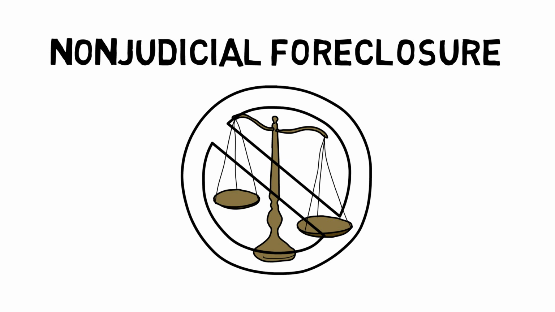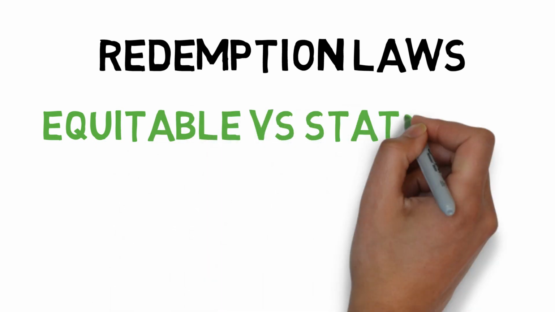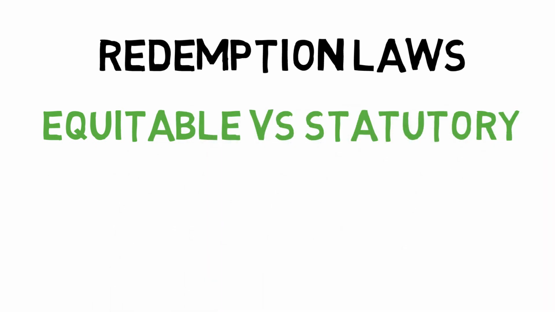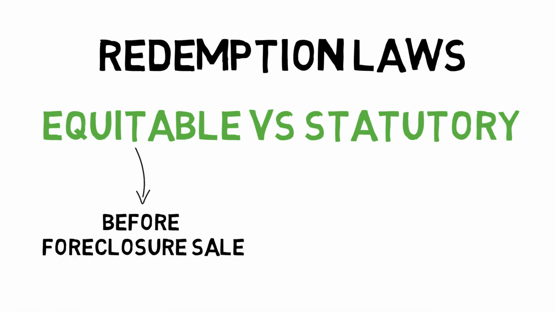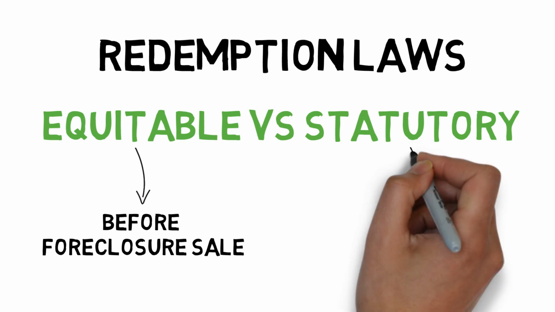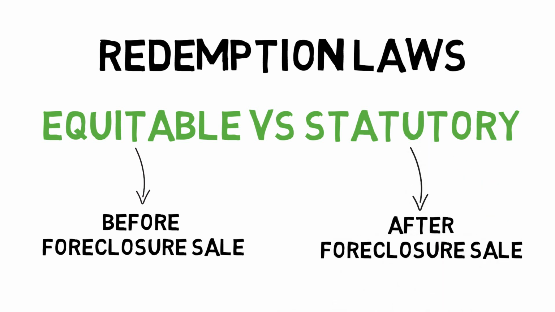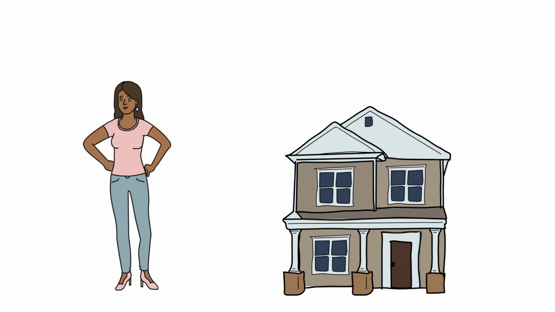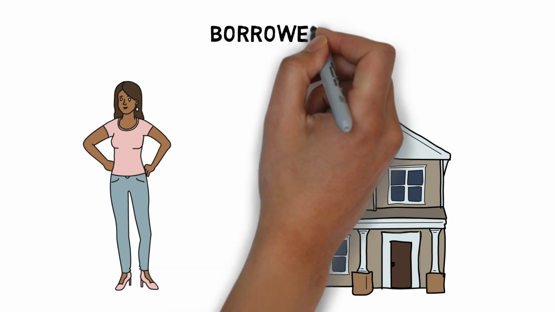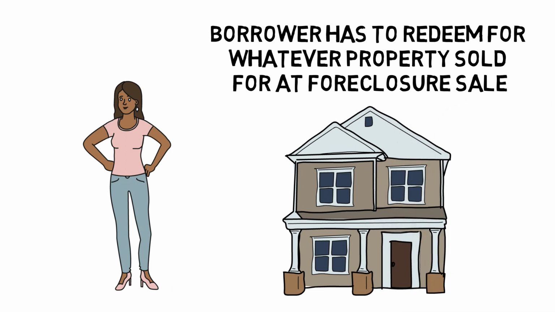Even if a person is foreclosed upon, most states have redemption laws. Redemption means to redeem or buy back. Let's contrast equitable versus statutory redemption. Equitable redemption is the right of a borrower to redeem the property before the foreclosure sale, whereas statutory redemption is the right of a defaulting borrower to redeem the property after the foreclosure sale. In any event, when the borrower redeems the property, the borrower has to redeem for whatever the property sold for at the foreclosure sale, plus any other cost involved.